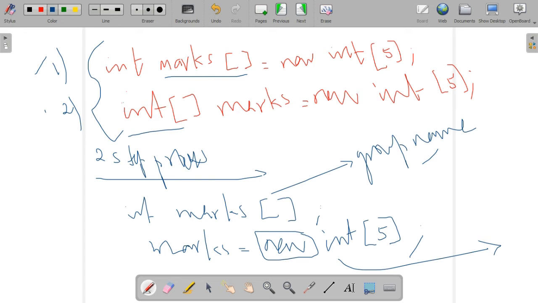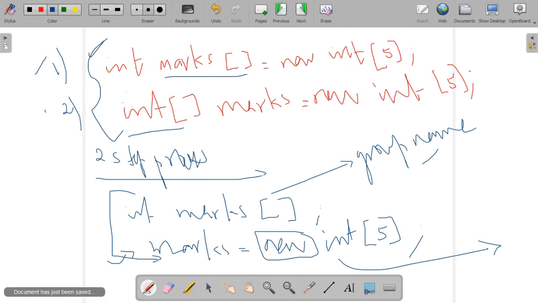The second one creates the array by the keyword. With which keyword are we creating an array object? new. new is the keyword to create an array object. So this is the reference, int marks. marks is the array variable and it is indicating an integer data type. And in the next statement, an array of 5 integer values is created and the reference is stored in the marks variable. These are the two steps included in the declaration of an array.